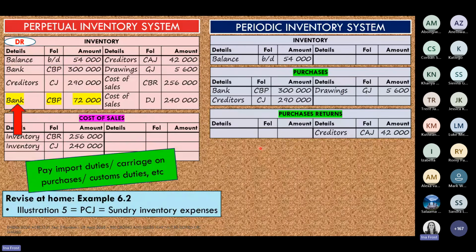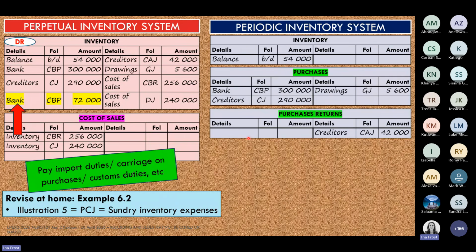So back to our example 6.2. Now we're on to illustration number 5. So again, let me just give you the page number if you want to go there. It's page 198 in the textbook. And so you can see here we're debiting the inventory account with those additional costs.